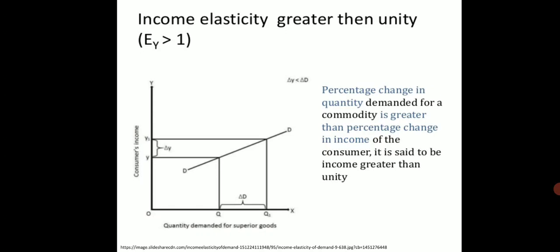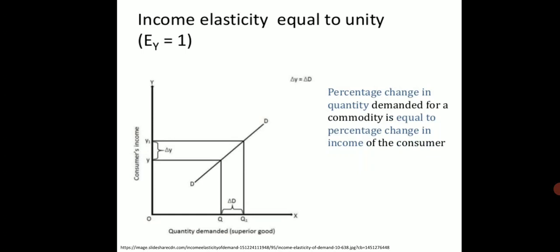Income elasticity greater than unity. Equation: EY is greater than 1. Percentage change in quantity demanded for a commodity is greater than percentage change in income of the consumer. It is said to be income elasticity greater than unity. Income elasticity equal to unity. Equation: EY is equal to 1. Percentage change in quantity demanded for a commodity is equal to percentage change in income of the consumer.